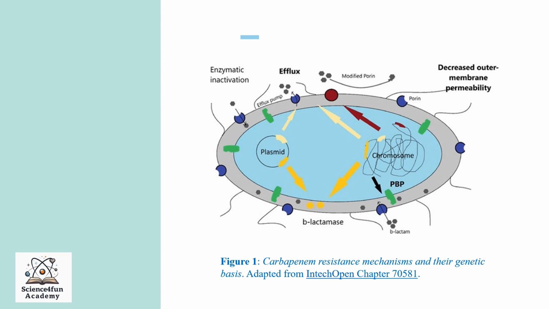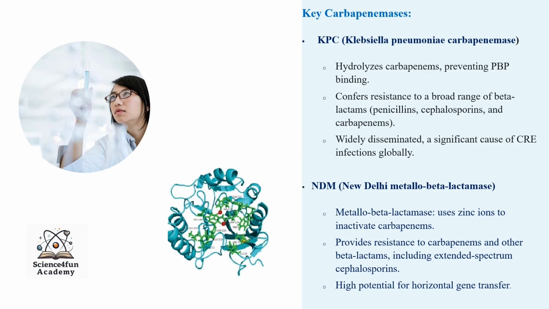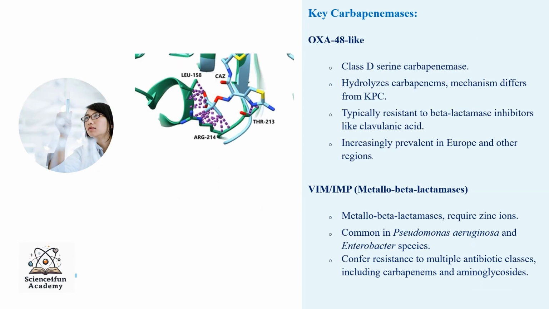Mobile genetic elements, including various plasmids, play a key role in the transfer of carbapenem resistance genes. The following key carbapenemases contribute to the resistance seen in CRE infections. KPC, Klebsiella pneumoniae carbapenemase. KPC hydrolyzes carbapenems and affects various beta-lactam antibiotics. It is recognized as a significant driver of CRE infection rates.